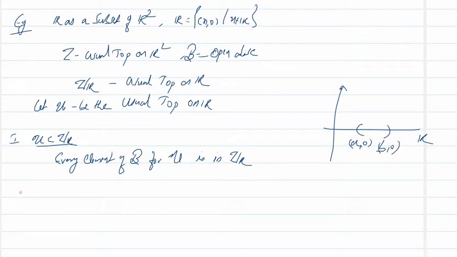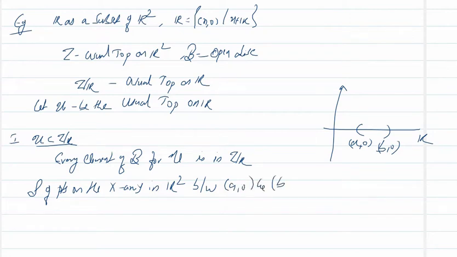That means each such interval (a, b) corresponds to a set S of points on the x-axis in R2 between (a, 0) and (b, 0), where we have taken a less than b.